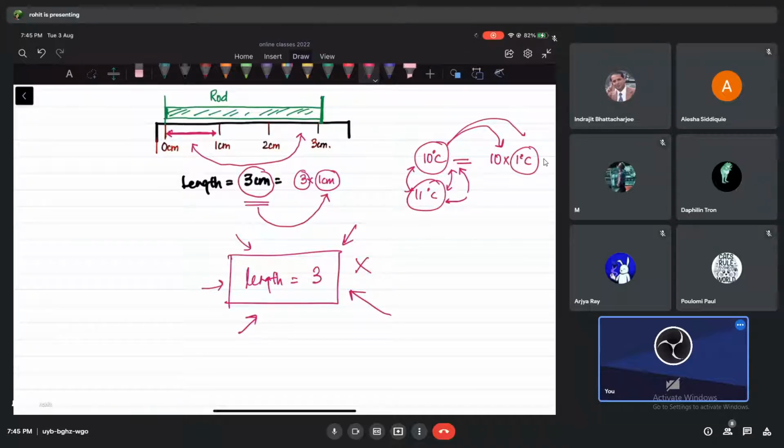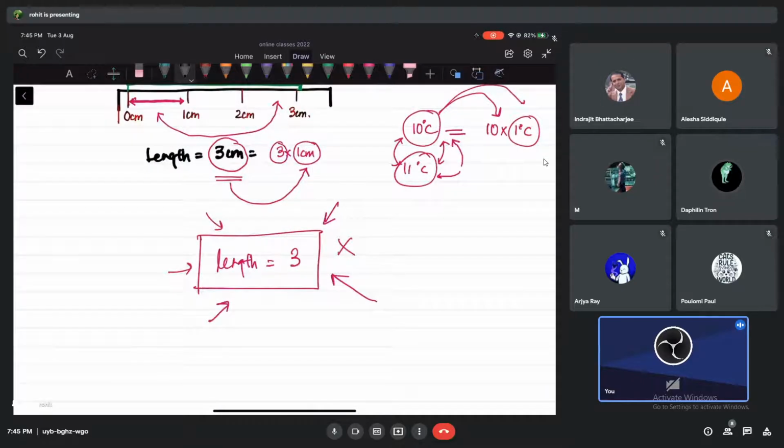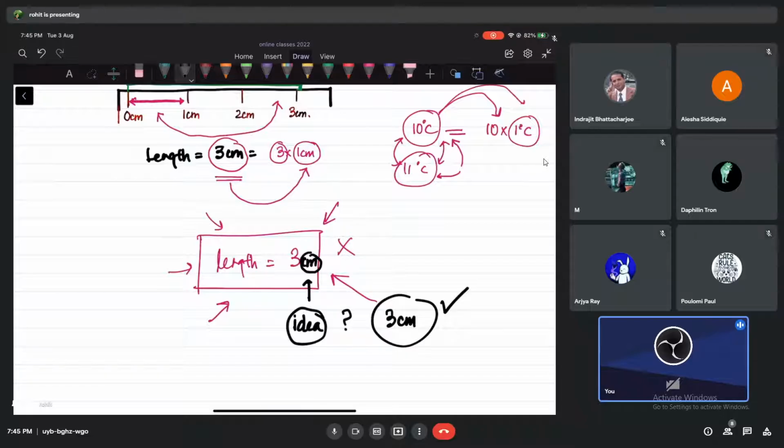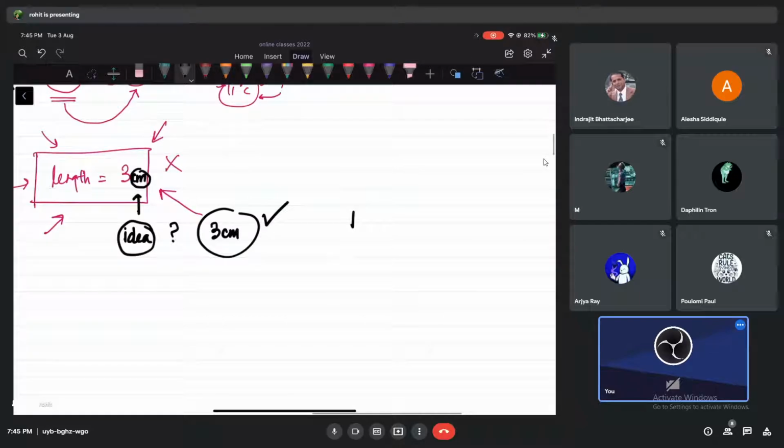But the moment I write here centimeters, now you get an idea, right? You already start having an idea of what the 3 means, and then we have centimeters. Without the centimeters, we have no idea what we are talking about, but with the centimeters, we have some idea of what is going on. Not only that, if I have 4 kgs also, we have this kg, and we know what we are talking about. We are talking about a mass that is 4 times of 1 kg, okay?